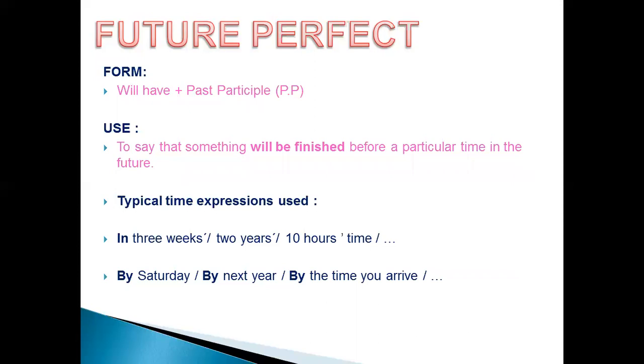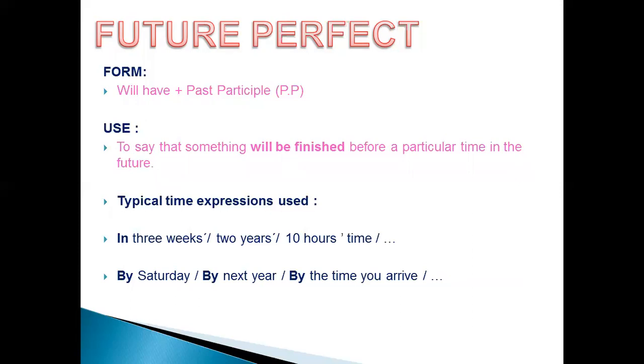For example, when we say tomorrow you are going to do something and it will finish at a certain time, we use the future perfect to indicate that. And by the way, we can use time expressions like in 3 weeks, 2 years, 10 hours' time, by Saturday, by next year, by the time you arrive, something like that.